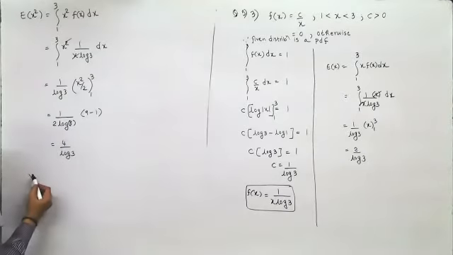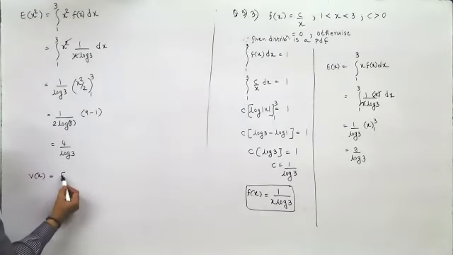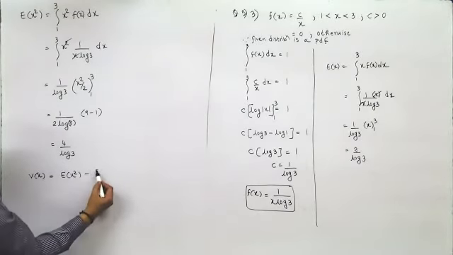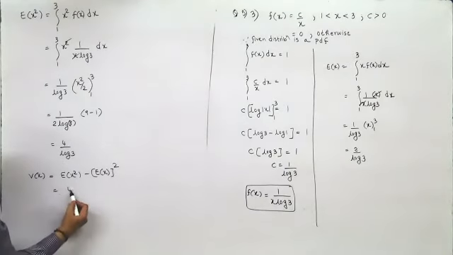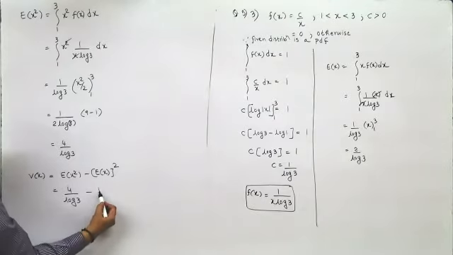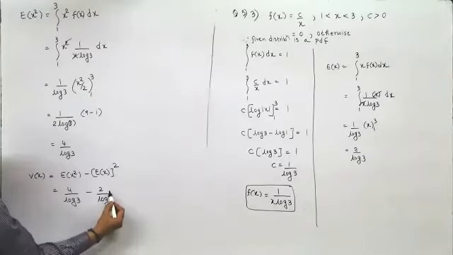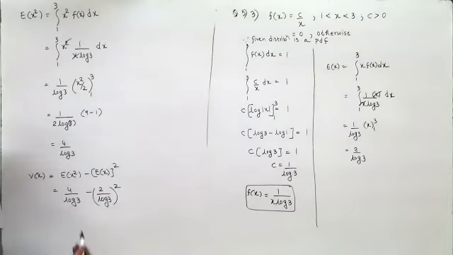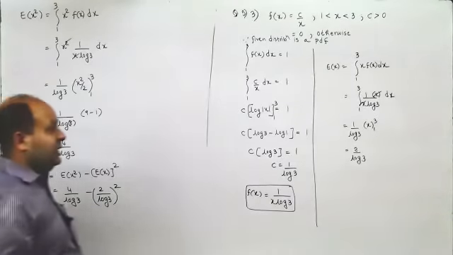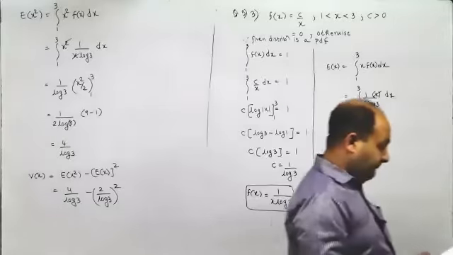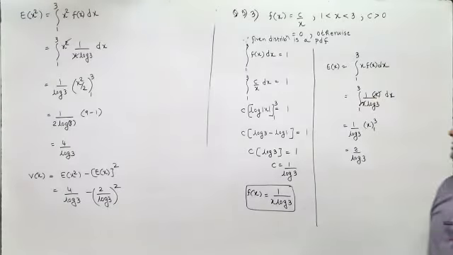And what is the variance of x? It is E of x square minus E of x the whole square. What is E of x square? It is 4 by log 3. And what is E of x the whole square? It is 2 by log 3 the whole square. Just check whether they have left it here or whether they have taken 4 by log 3 common. Very important type of question.